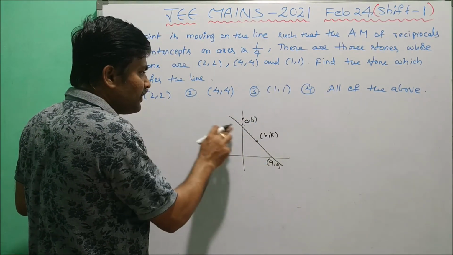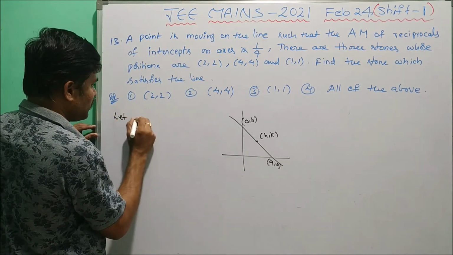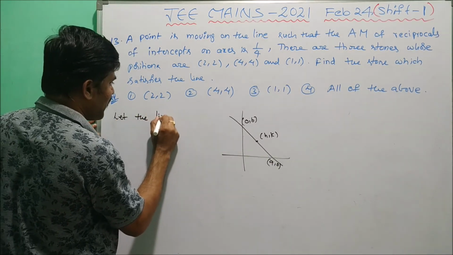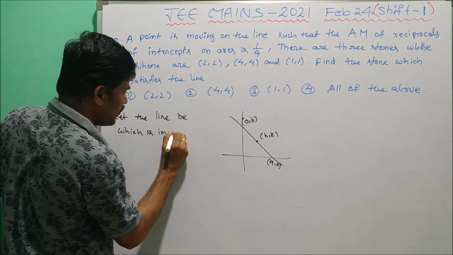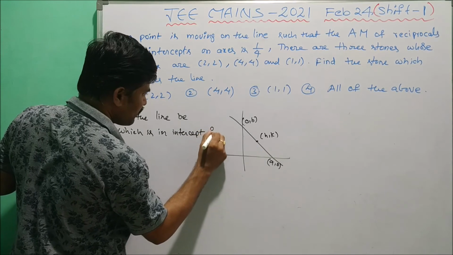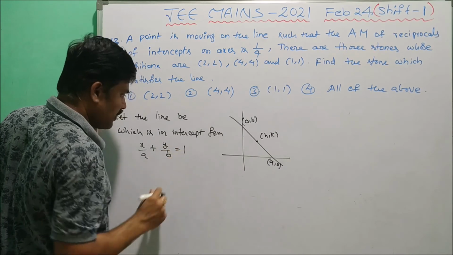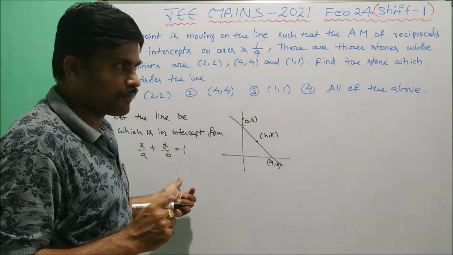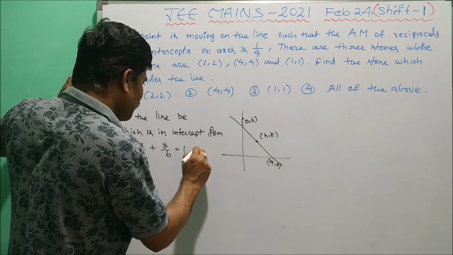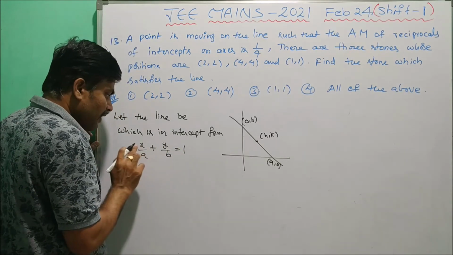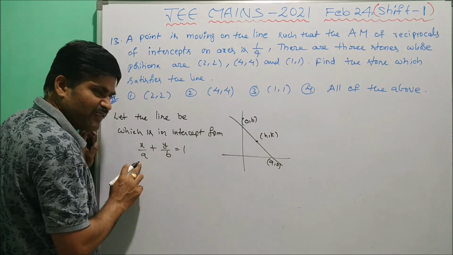Now let us consider the equation of the line in intercept form. Let the line be x by a plus y by b equal to 1, because a and b are the two intercepts. This is equation 1. Now in that we have to observe that (h, k) is also one of the points. Clearly this point will satisfy this equation.